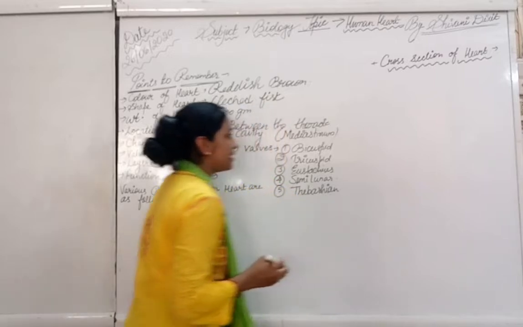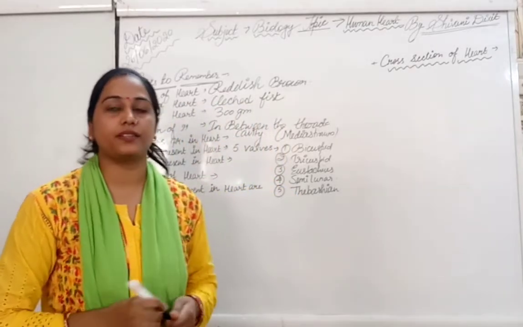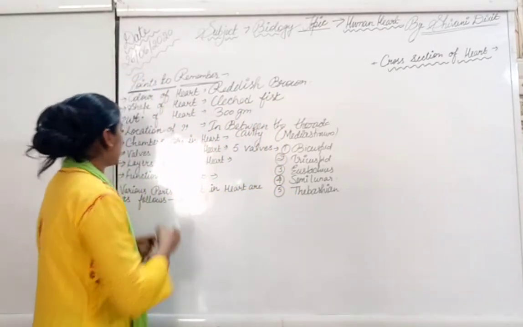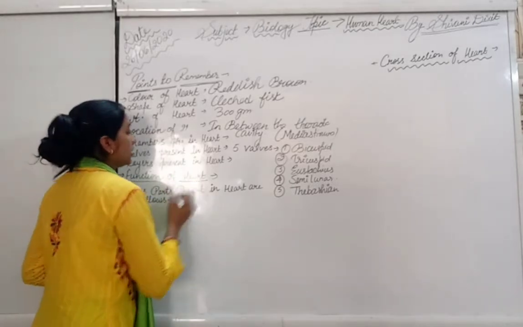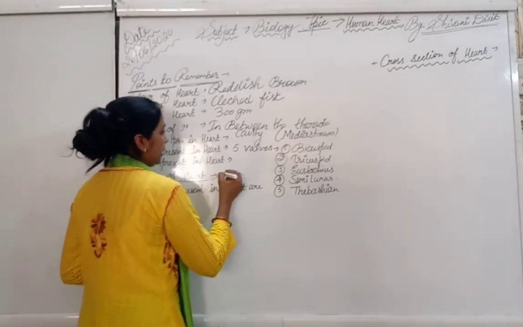These valves are present in various locations in the heart. We will discuss the function of the heart.